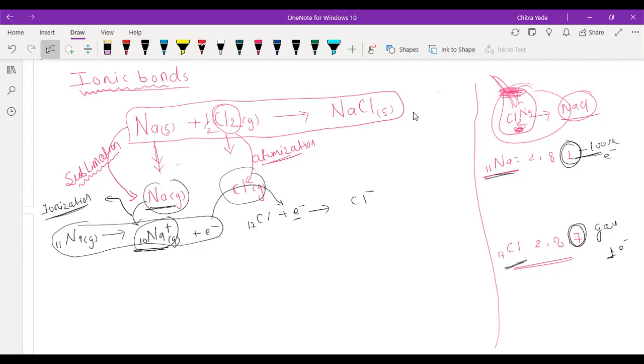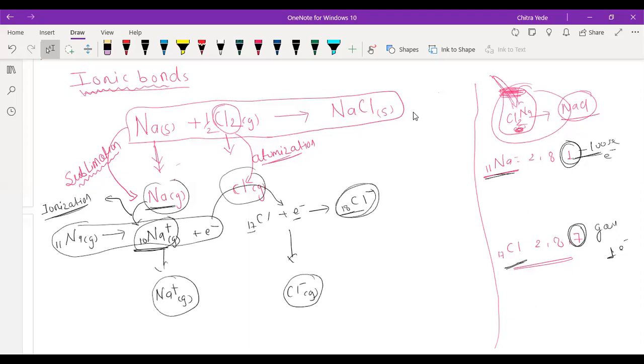In the negative ion, chlorine has 18 electrons because 17 electrons are its own and one is gained from the sodium. So now finally we have a sodium positive ion in gaseous form and a chlorine negative ion, again in gaseous form.